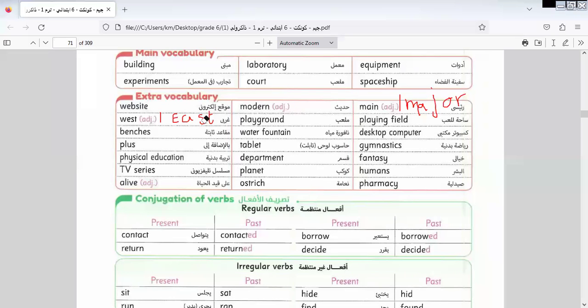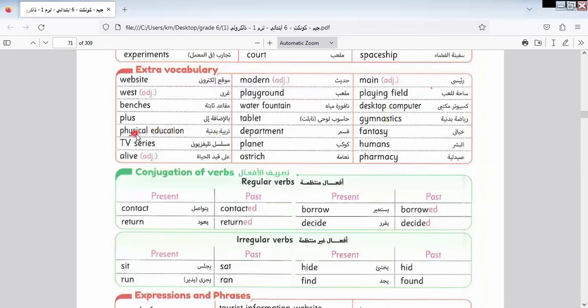Let's continue with the extra vocab. Here we have west, playground, playing field. We have benches, water fountain. We have desktop computer, plus, tablet, gymnastics, physical education. Here we have an abbreviation we call PE. When we say PE, PE means physical education. All of us know it, PE, okay? As an abbreviation of physical education.